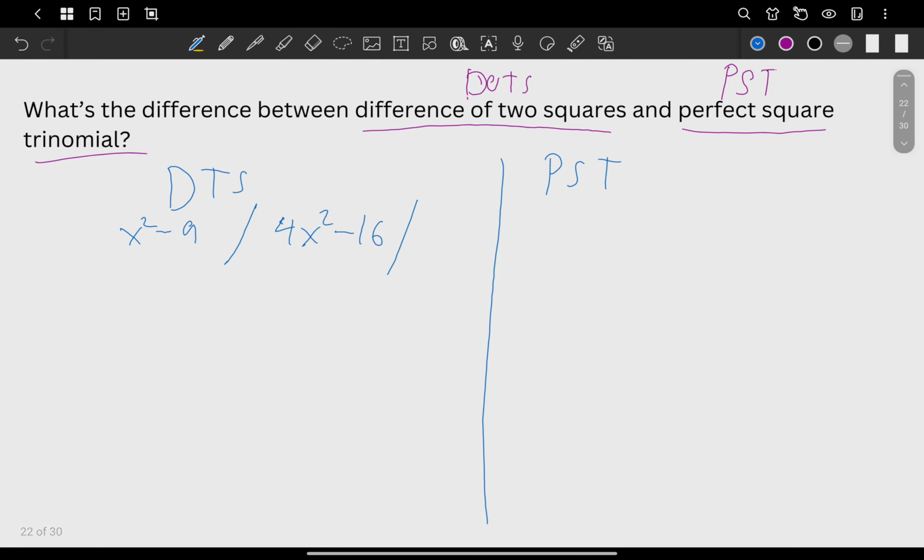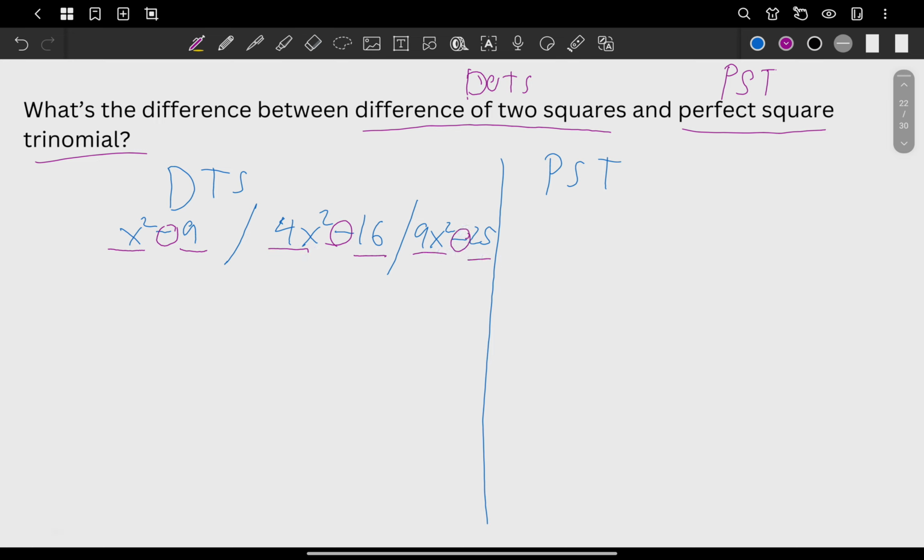You have here, let's say, 9x squared minus 25. As you can see here, in the difference of two squares, it really says everything about the values. It says what again? Difference of two squares.